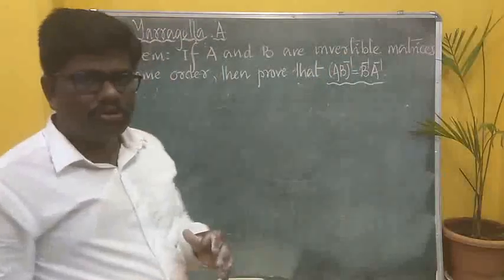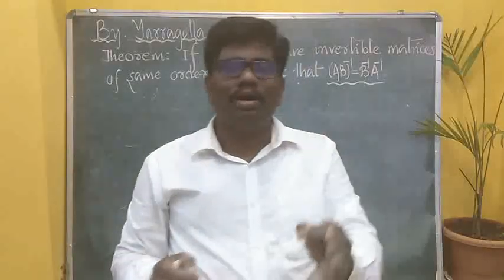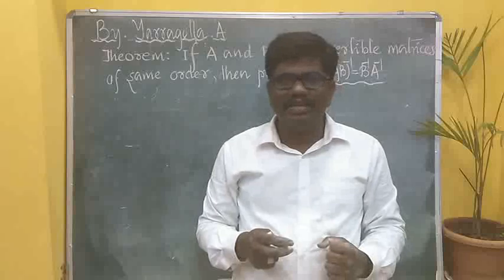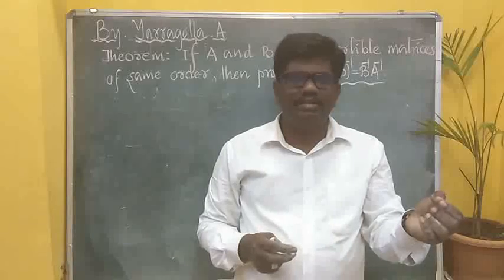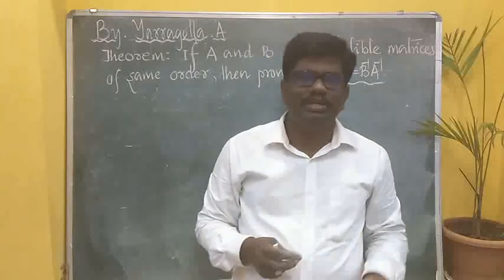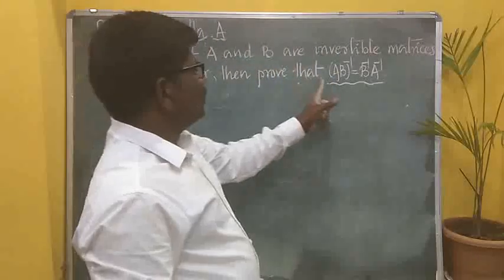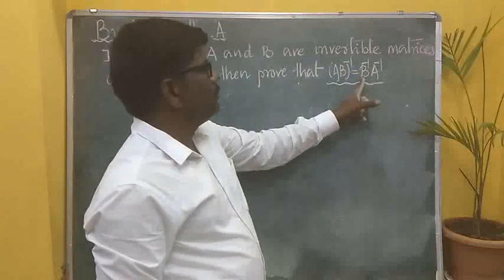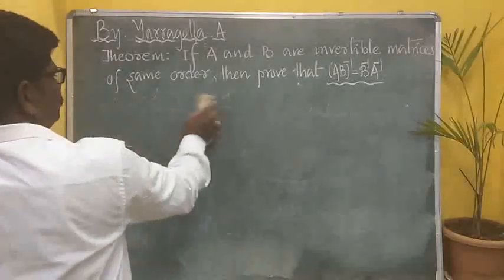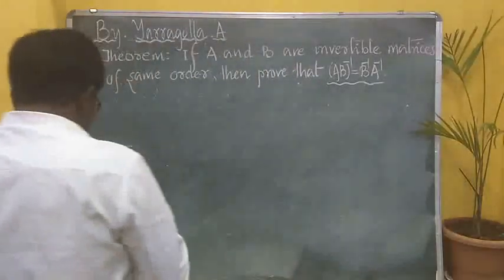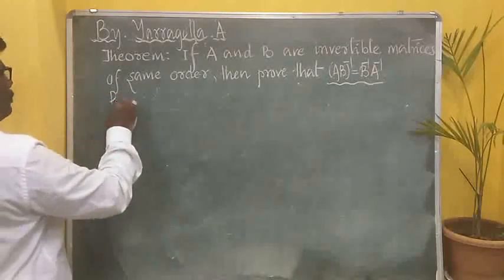I'm going to show you how to prove that. It is a very simple proof; intelligent students like you can easily understand it. I will explain, so look line by line and try to understand. Hardly a few steps will be there in the proof of this theorem. So let us begin. What is our target? (AB) inverse is equal to B inverse into A inverse. Done. Now I am going to start the proof of the theorem. Proof.